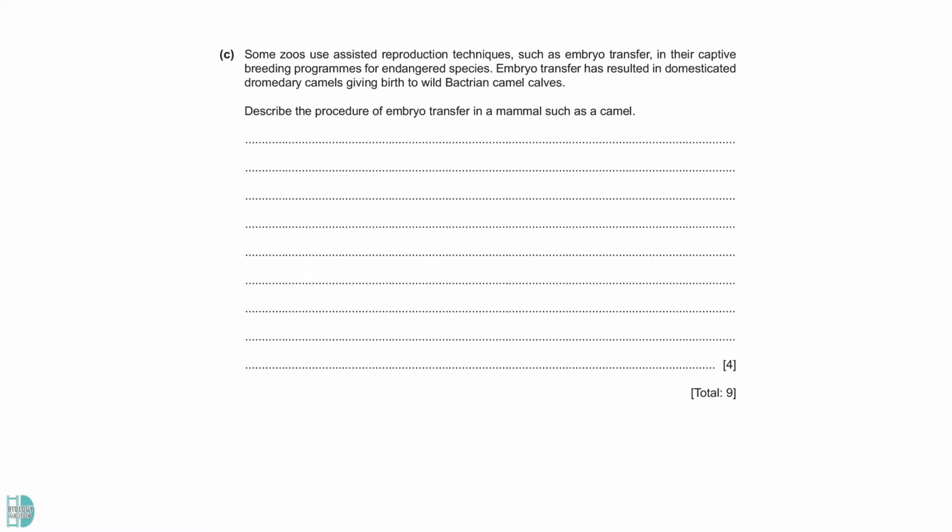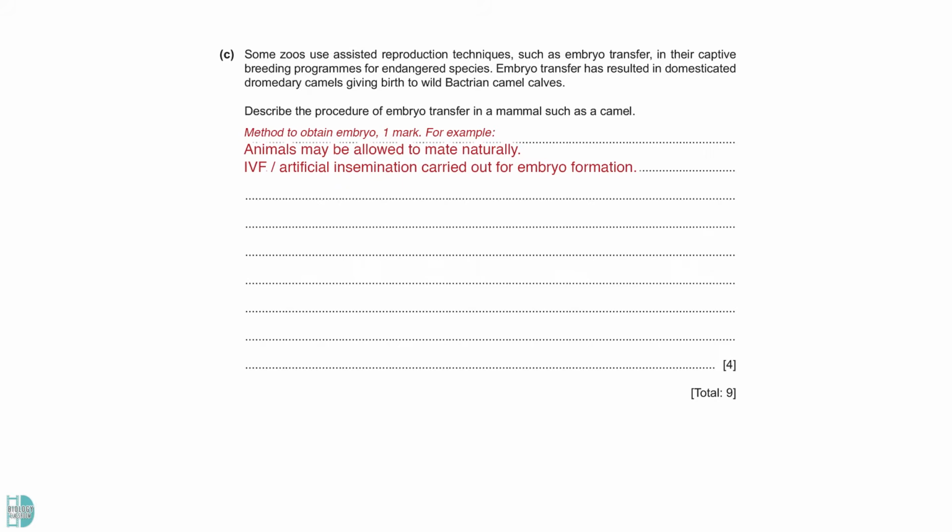C talks about assisted reproduction techniques zoos use for breeding programs for endangered species. You are asked to describe the embryo transfer procedure in a mammal such as a camel. The first point is any method to obtain embryos. The animals may be allowed to mate naturally, or techniques such as IVF and artificial insemination can be done. Then, remove the embryo from the mated or artificially inseminated female.